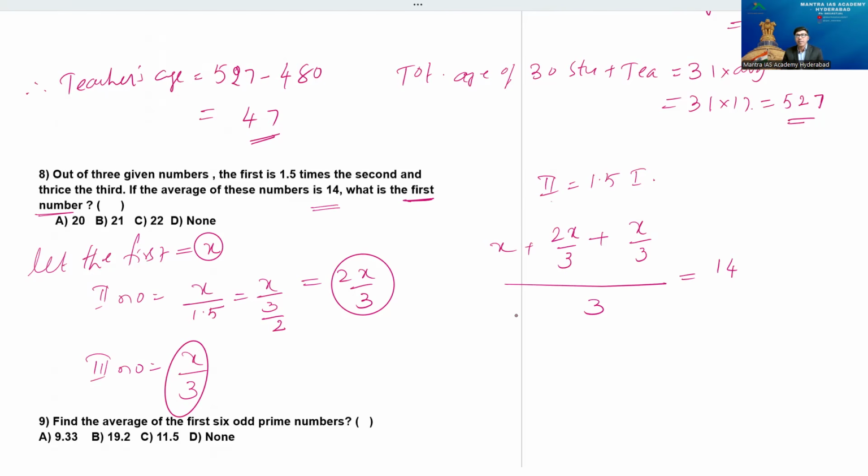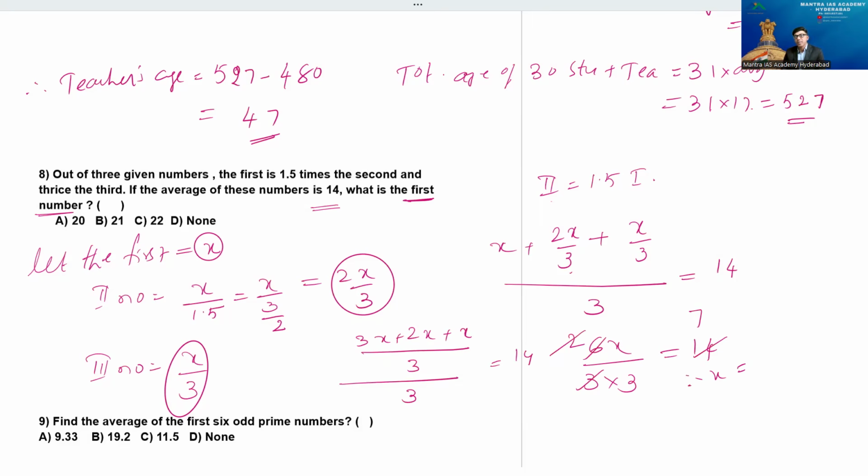He is asking for the first number, so my target is x, my dear. Now do the same thing. I'll do the numerator part again. The LCM is 3 there. First I'm taking 3 into x, 3x, plus of course 2x here, plus x, is equal to 14. Then beta, the logic is very simple. You can do cross multiplication, otherwise not a problem at all. This is 3 plus 3, 6x by 3, into 3 is equal to 14. 3 2s are 6, 2 7s are 14. Therefore x is equal to how much? 7 3s are 21. This indicates the first number is 21.